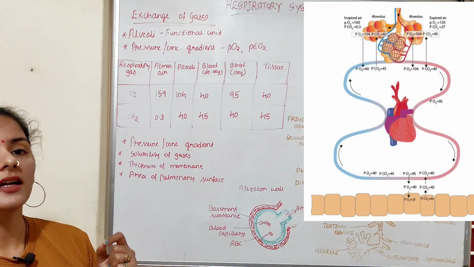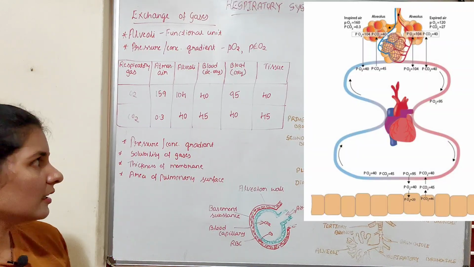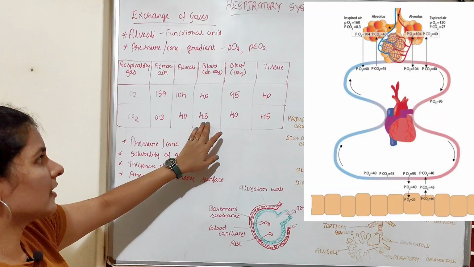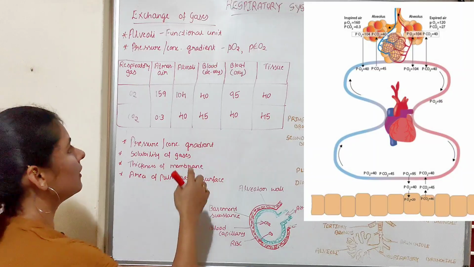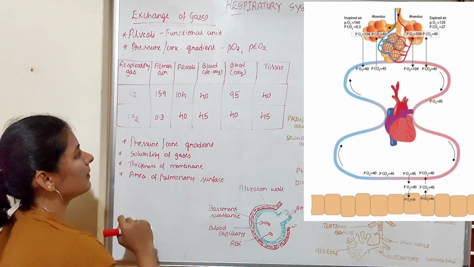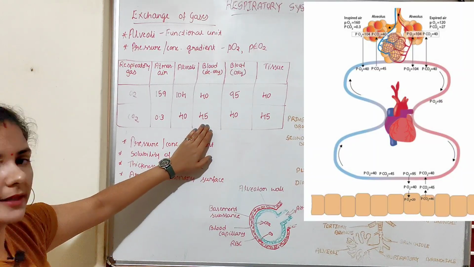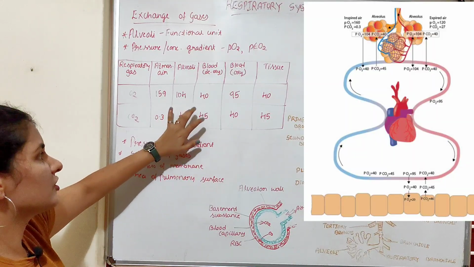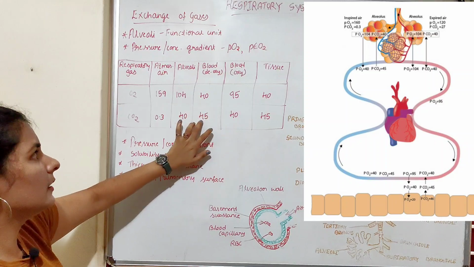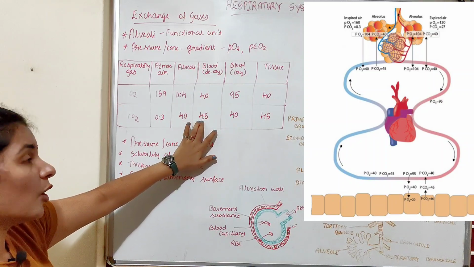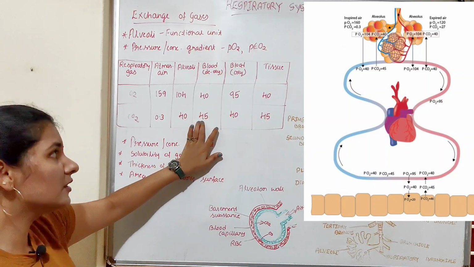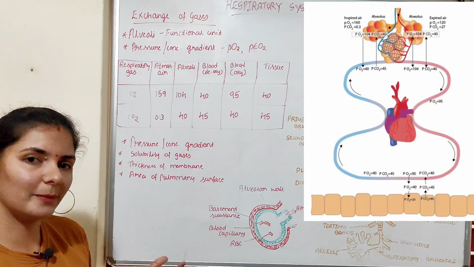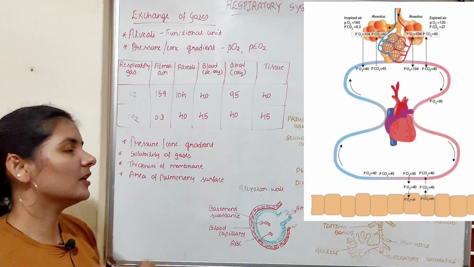Now the deoxygenated blood enters the lung region, and there the partial pressure of carbon dioxide is 45, which is high when compared to the alveoli. In the alveoli the partial pressure is 40, whereas the deoxygenated blood, after receiving the carbon dioxide from the tissue, has a partial pressure of 45.